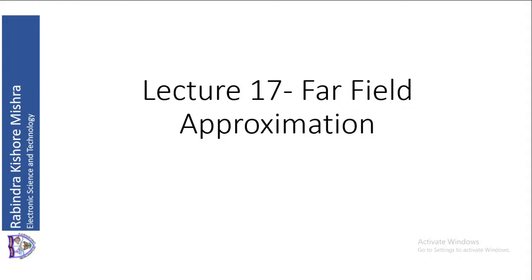And so, using that concept, we came back to find out the fields. For finding out the fields, we require the potentials: the vector potential A and the scalar potential phi. For the vector potential, as we already knew, it is mu 0 times the integration of J, in this case J polarized, times the Green's function of r minus r0, dV.